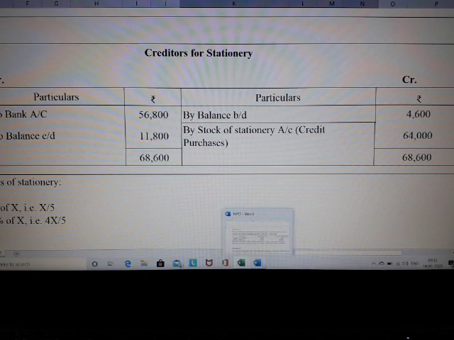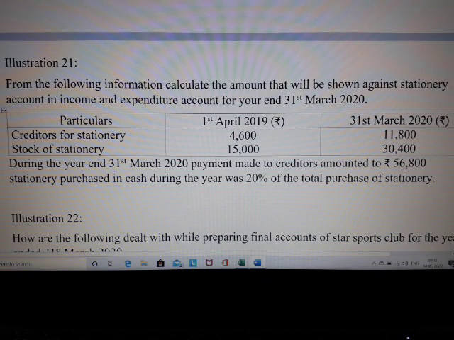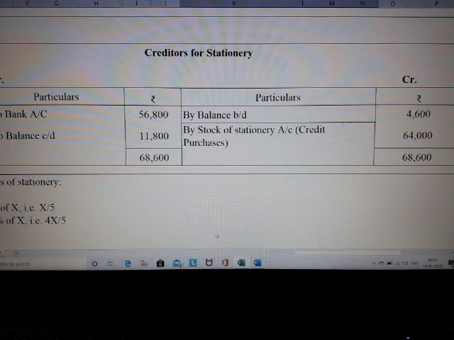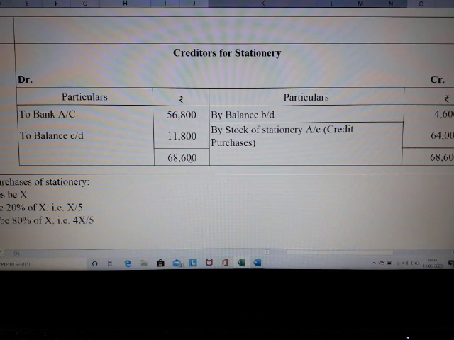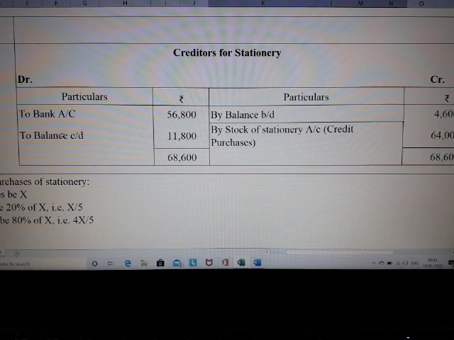What is it? The closing creditors. So closing is 11,800. We all know that if opening creditors show a credit balance, obviously closing creditors should show a debit balance. Only then will it appear on the credit side as by balance brought down for the next year or next month. So the closing creditors 11,800 will be shown on my debit side as to balance brought down. Can you understand, students? So to balance brought down 11,800. So first I am completing the balances of creditors.